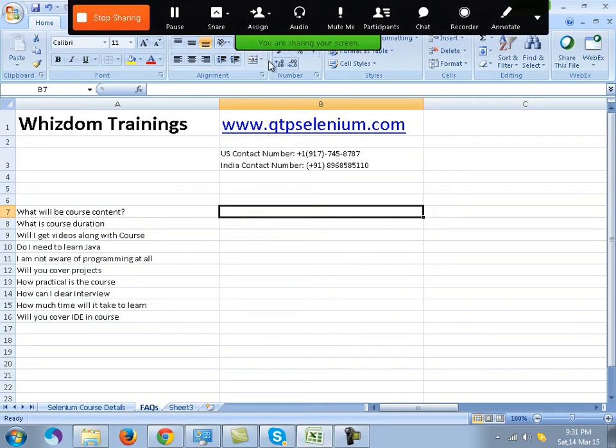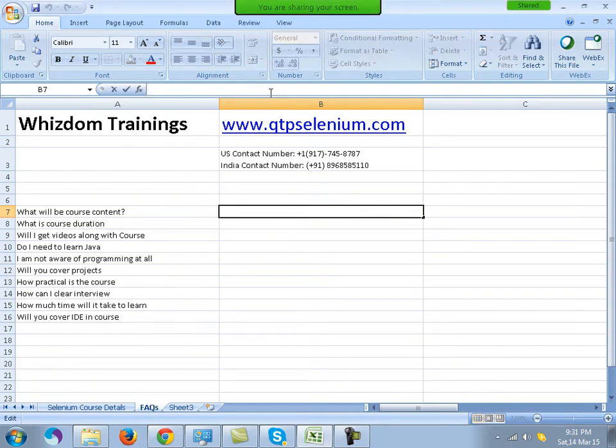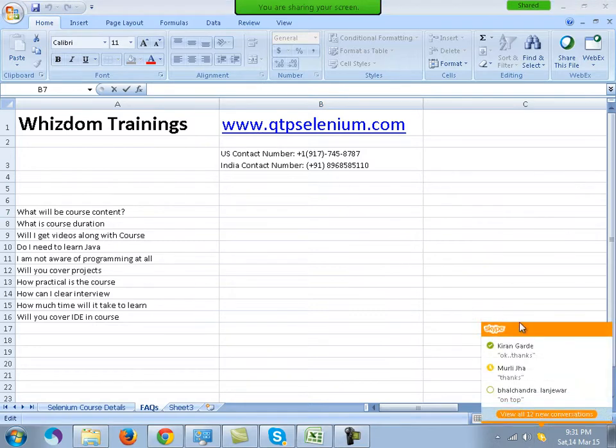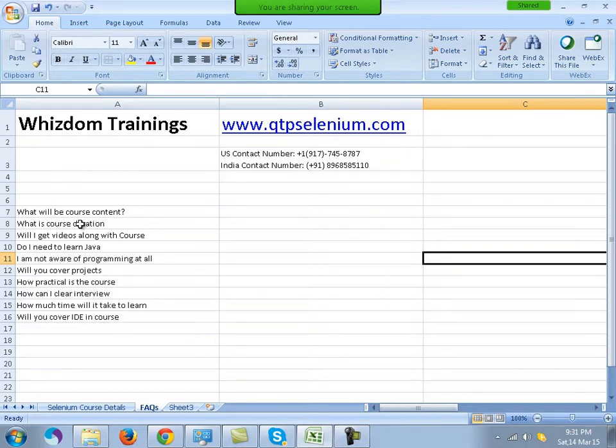Before I start, I'll tell you a few things about how we can interact during the course. If you move your mouse to the top of the window, you'll see a small window coming up. You can click on that and unmute yourself from there and ask a question. Or you can use the chat option available at the top of the window. Or you can use Skype as well. I am available on Skype. My Skype ID is QTP Selenium 1 numeric 1. So let's start with the training, and I'll start with a few frequently asked questions.